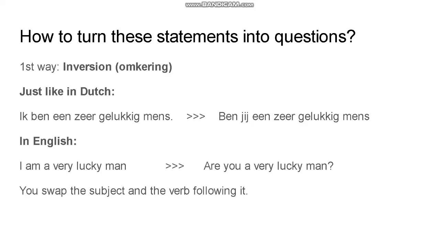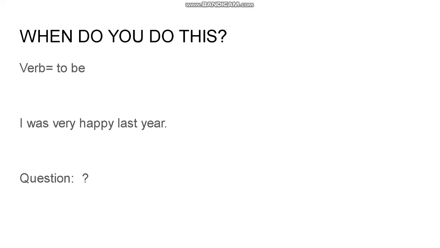If you say, I am a very lucky man, everybody knows that you flip the verb to be and the subject, and then that becomes, are you a very lucky man, or am I a very lucky man, depending on whether you change the subject or not. So you swap the subject and the verb following it. Pretty simple. When do you do this? The first case in which to apply this rule is with the verb to be.